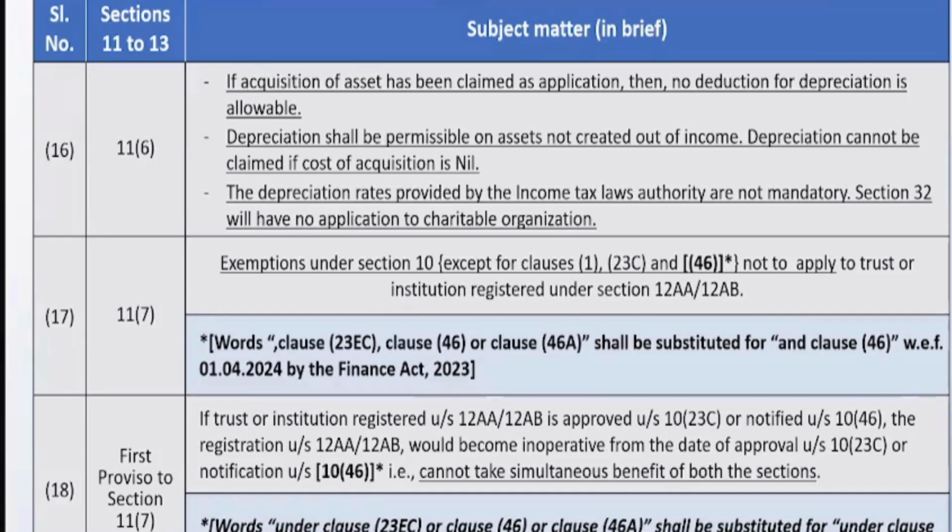11(7) says that either you can claim deduction under section 10(23C) or you can claim deduction under section 12AA, or now 12AB. Earlier 12AA and now 12AB. Earlier what was happening is the people who did not have 12A were claiming deduction under section 10(23C), and vice versa was happening. So that ambiguity has been put to rest by the amendments under section 11.